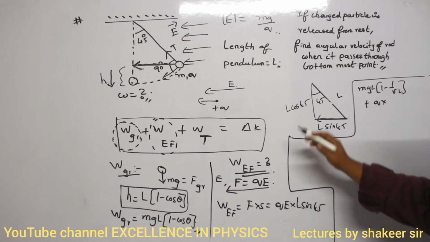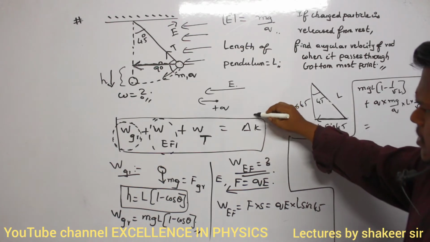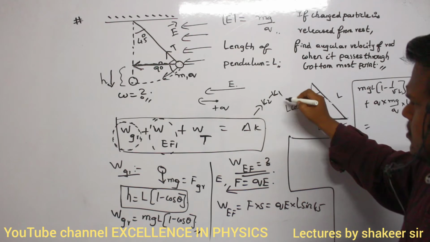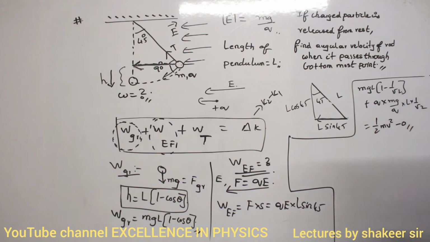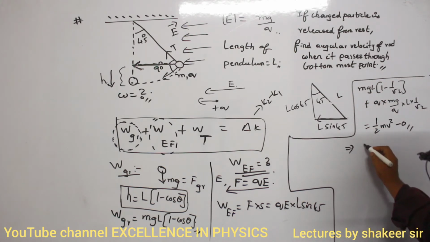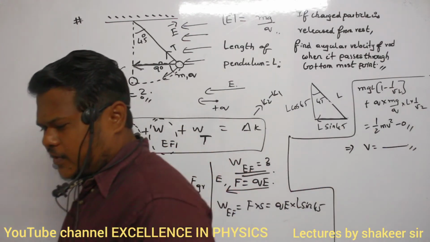The E value is mg divided by q, into L sin 45, which is again 1 by root 2. So this equals the change in kinetic energy. Change in kinetic energy means K2 minus K1. Final kinetic energy is half mv square. Initial kinetic energy is 0. So what is he asking us to find? From this we will calculate the V value. V value means what?